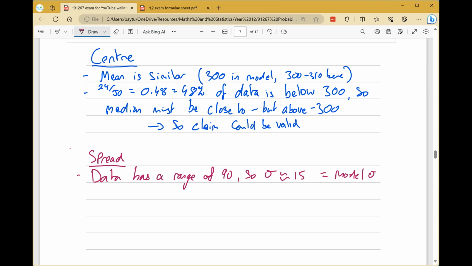Because remember, in a normal distribution, almost all, so around 99% of the data is within 3 standard deviations either side of the mean. So 6 standard deviations in total. 90 divided by 6 is 15.